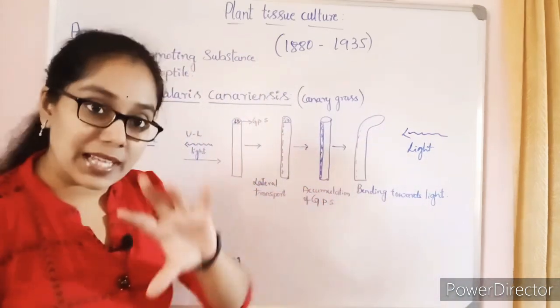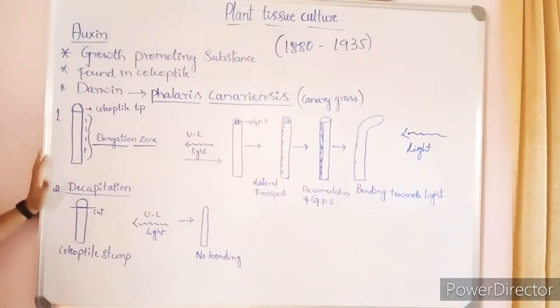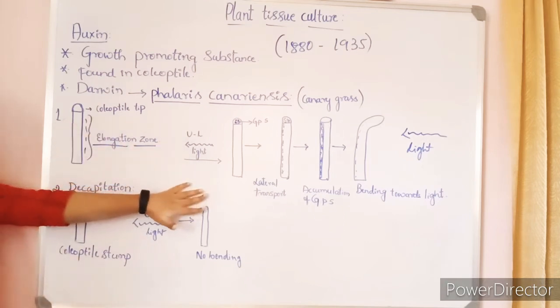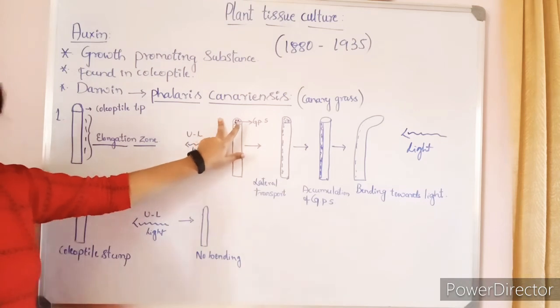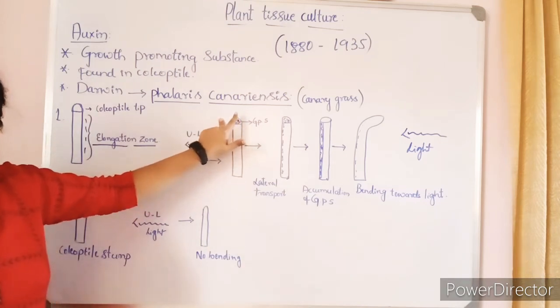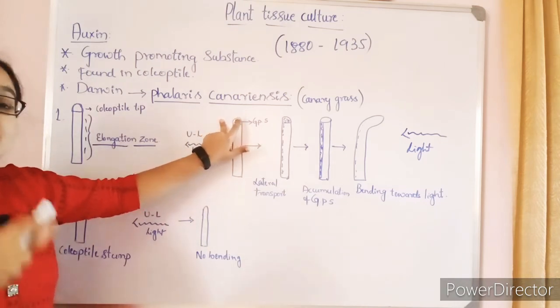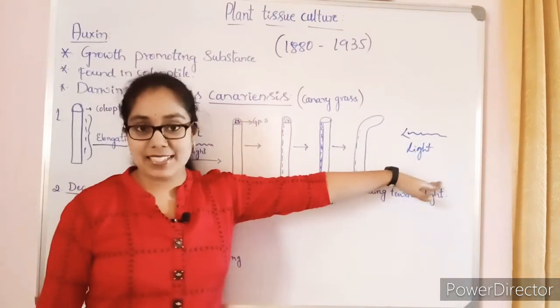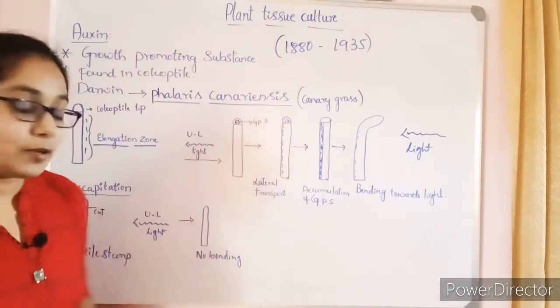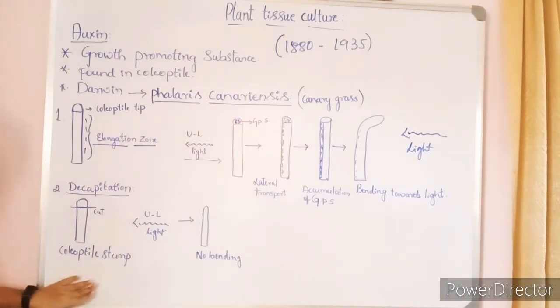Then he realized that when the coleoptile was exposed to the unilateral light, some substance present at the tip of the coleoptile gets stimulated and allows the coleoptile to bend towards the light. In the second experiment, he took the same coleoptile of canary grass.